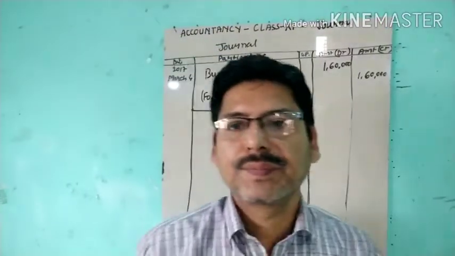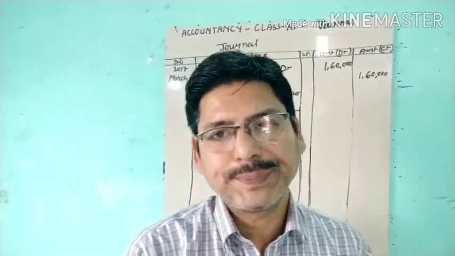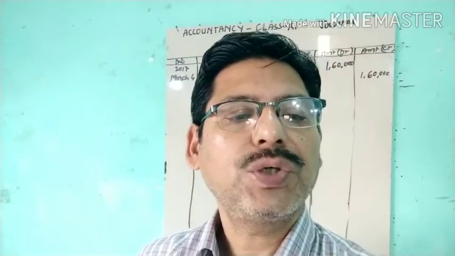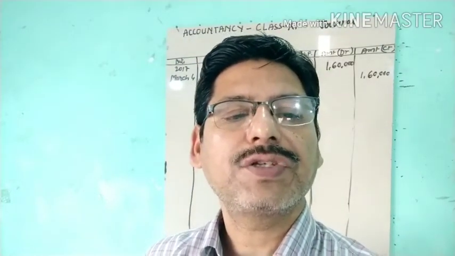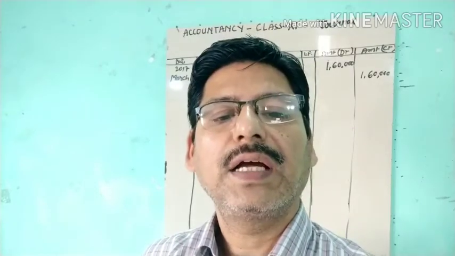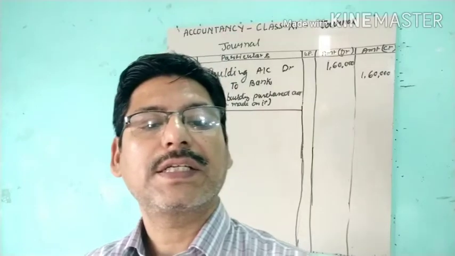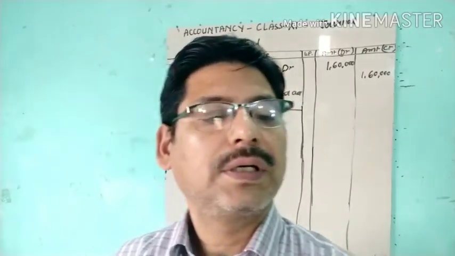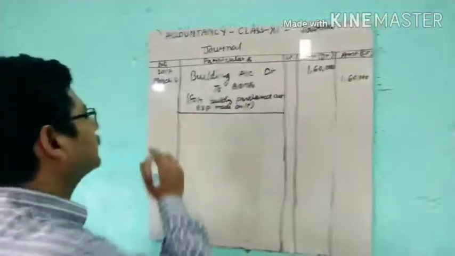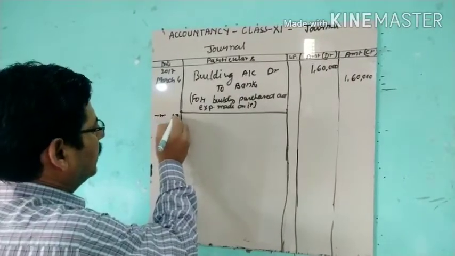Okay, now come to the next one. It says Satish, who owes 20,000, was declared insolvent and 60 paisa is received from his estate. 60 paisa in a rupee, right? March 10.